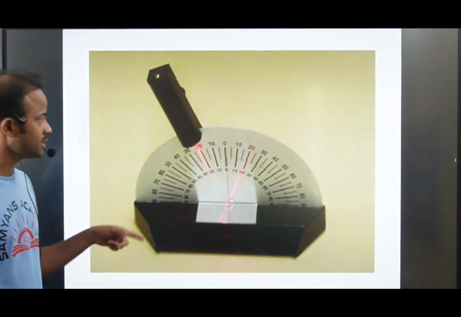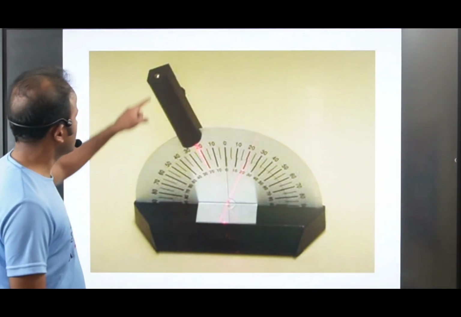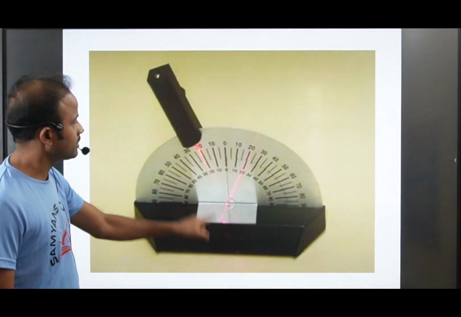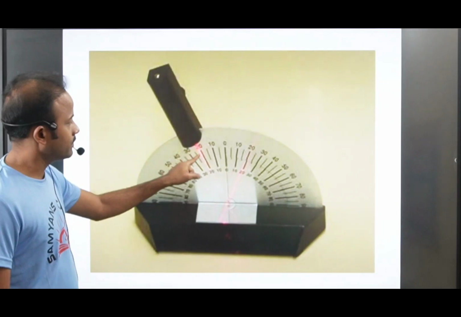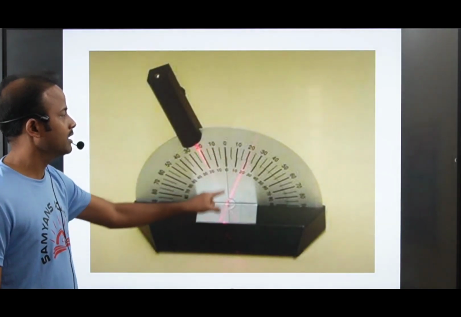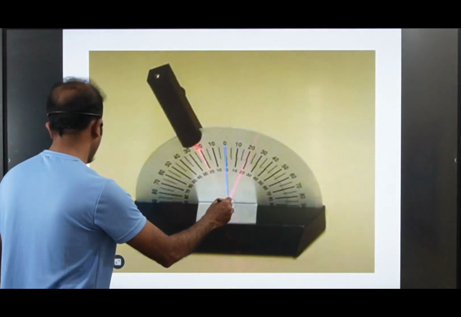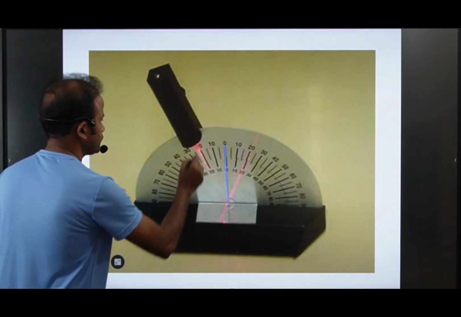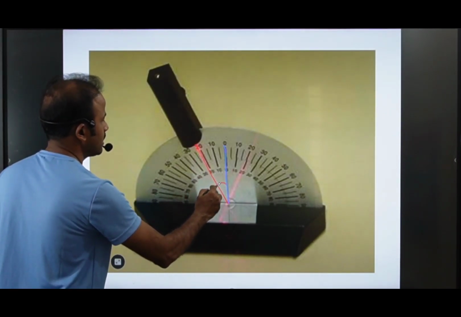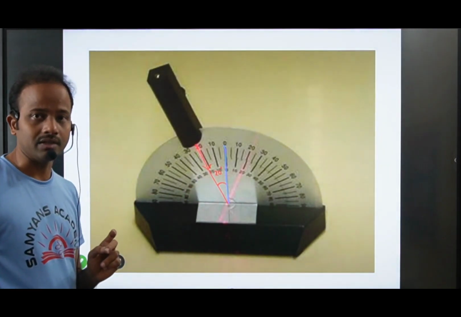Now you see here we can observe this. We have taken one protractor. The light falls with a 20 degrees angle, which is the angle it makes with the normal. This is the angle of incidence, 20 degrees. Are you able to see this? This is the 0, and let us say this is the normal ray. This is the light coming from this torch, making an angle of 20 degrees. It falls on this surface, that is what we call the incident ray.